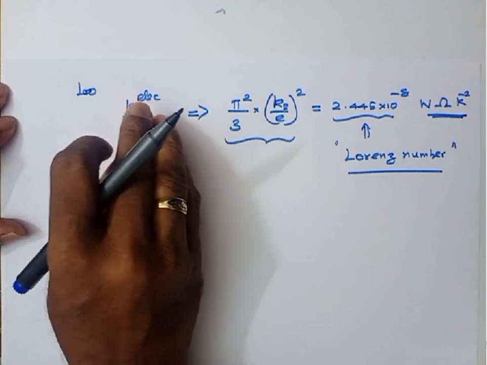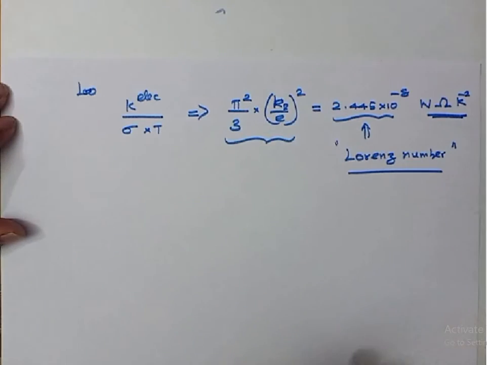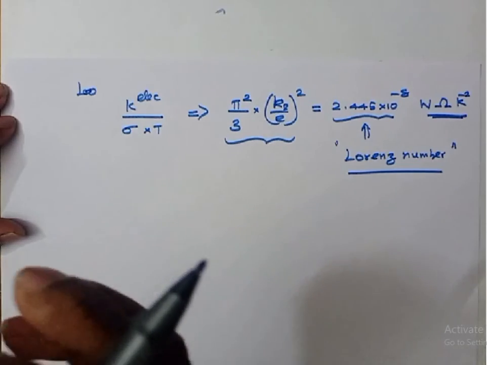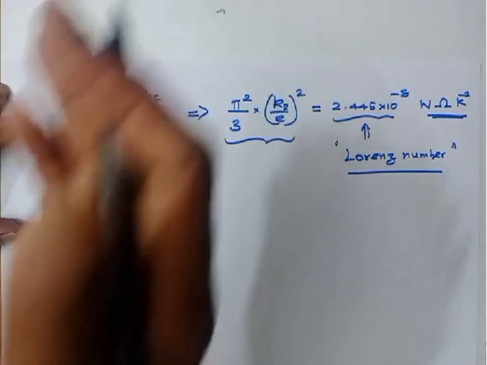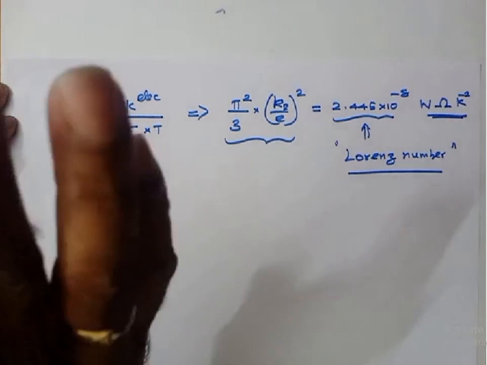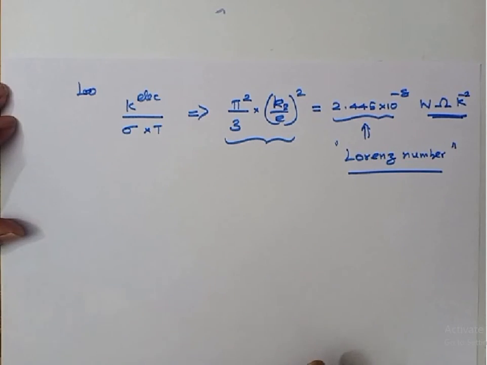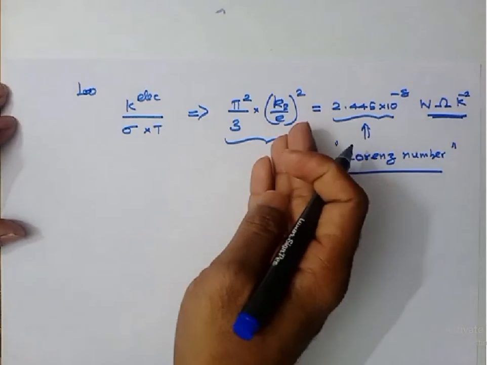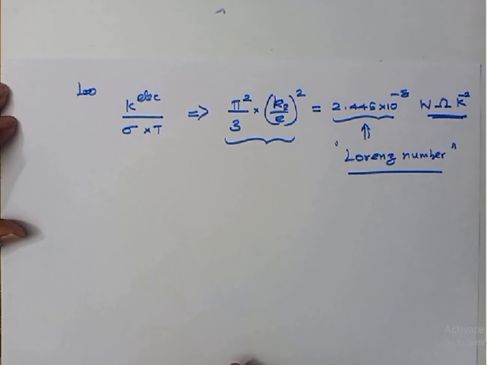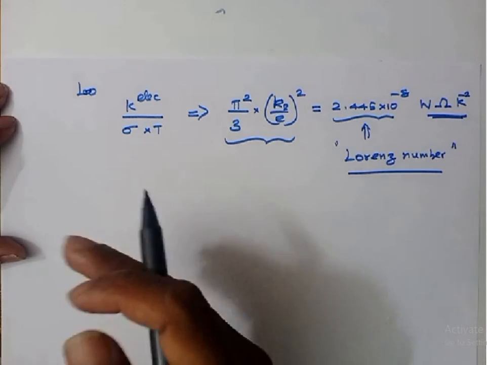We are going to see whether we get a constant or not. If I get a constant, yes, the Drude model follows the Wiedemann-Franz law. We are also going to compare whether we get this value or not.